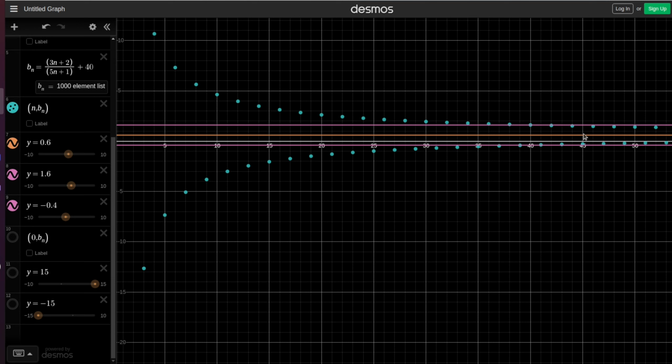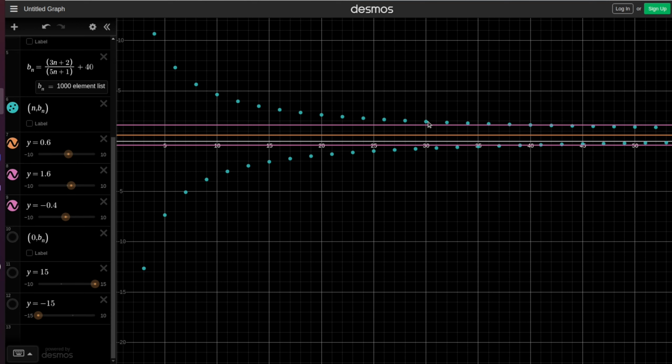And so they are contained in the ball of radius 1, an open interval of radius 1 around the limit, which in this case is 0.6. And what about the rest of them? All the elements starting from this point are inside this interval of radius 1, so their distance from the limit is not more than 1.